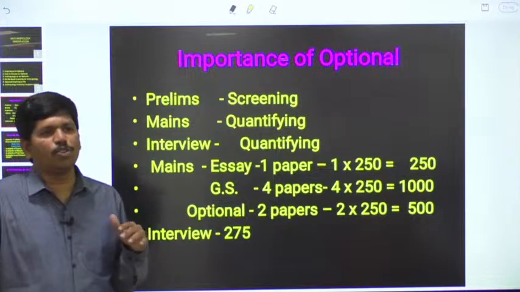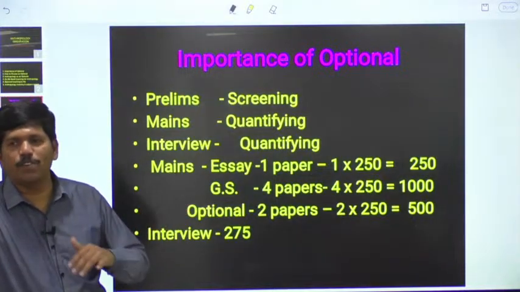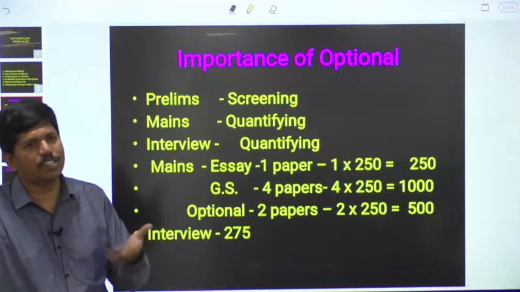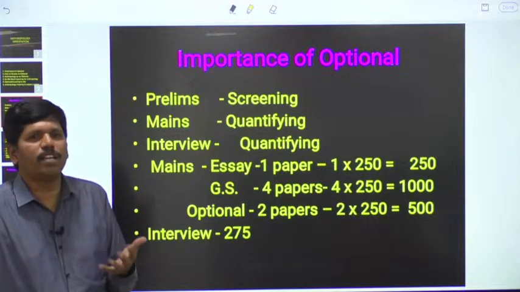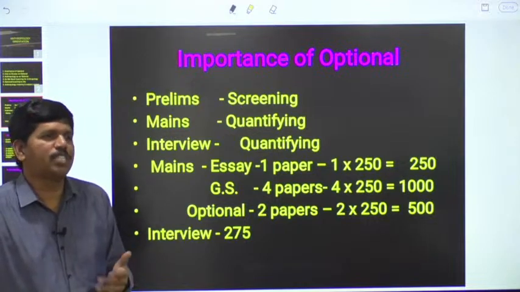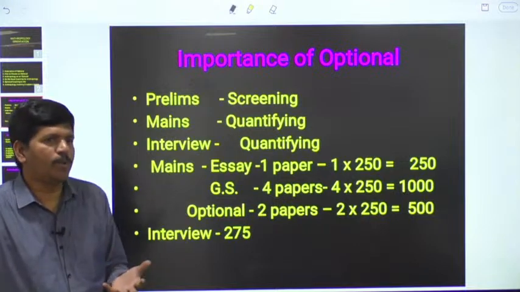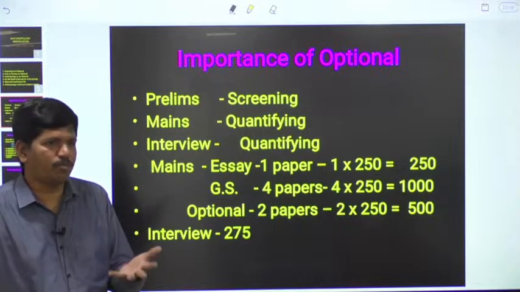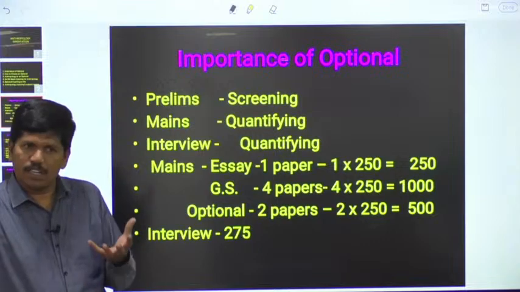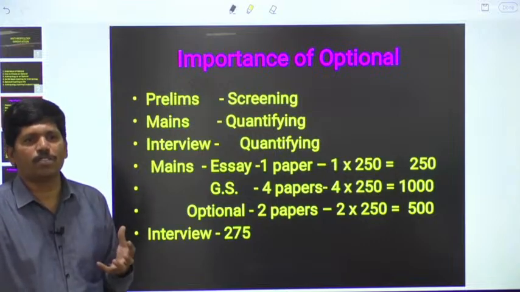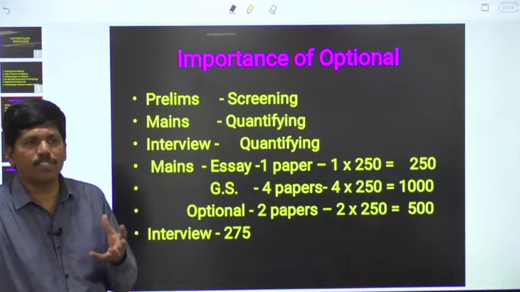Why? Because in anthropology, the entire second paper is nothing but general studies. Even if you do not take anthropology as an optional, in general studies you have to read Indian society, caste system, social change, villages, Panchayat Raj institutions, media, impact of media on society, tribal people, industrialization, urbanization, displacement, regional conflicts, ethnic conflicts, like this, and the constitution also. We are going to study the constitution also. In the second paper, with regard to tribals, we will study in detail.